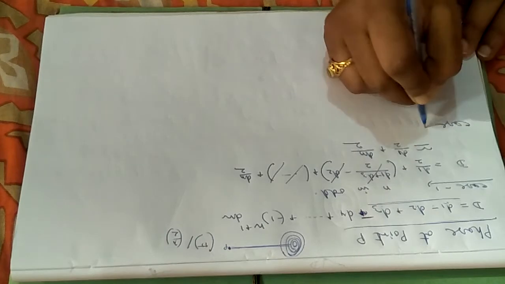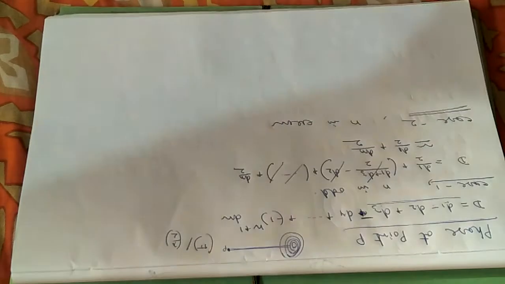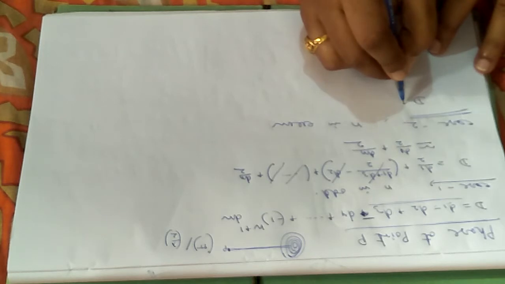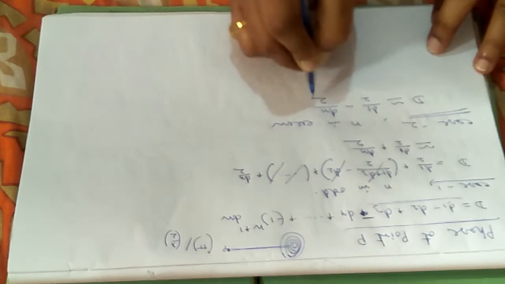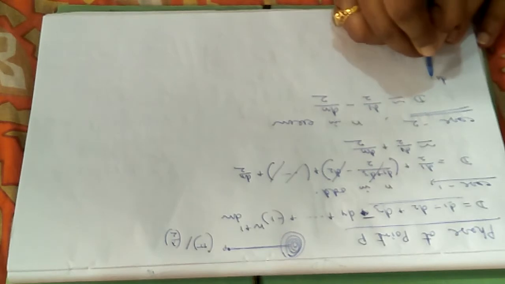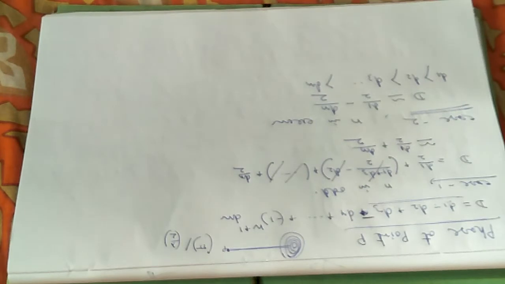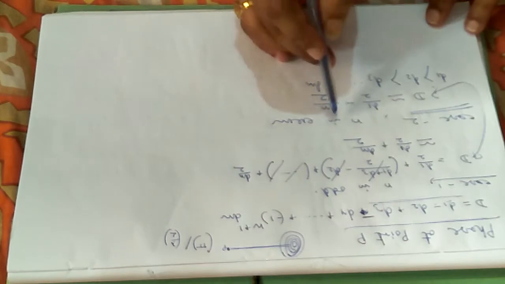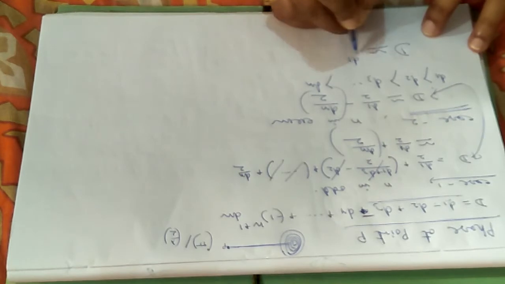Similarly, case 2: if you consider n is even, any even value, then approximately you will get d equals d1 by 2 minus dn by 2. And just before, we have already seen that d1 is greater than d2, greater than d3, and so on, greater than dn. So for these two calculations, we can neglect the higher order term dn by 2. So always d will be of the order of d1 by 2.